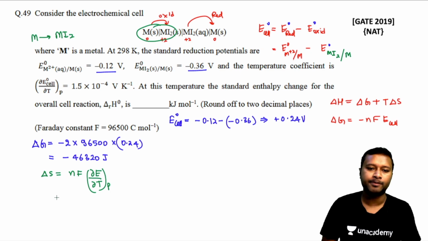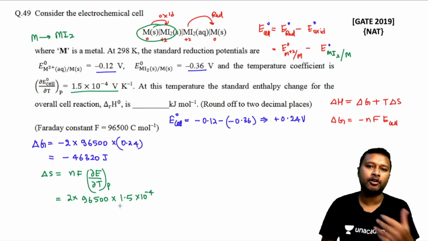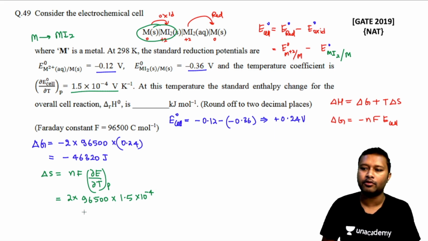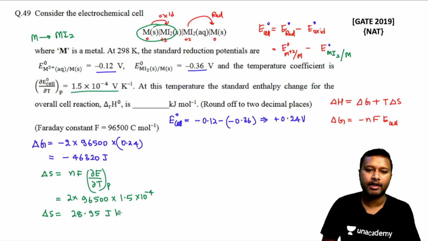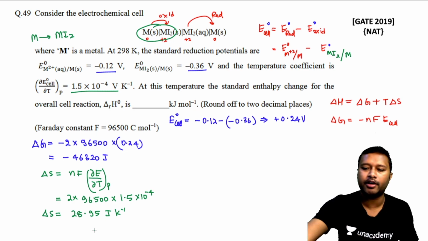Just put the values now. N is 2, F is 96500, multiplied by this value which is already there in the question, so it's 1.5 into 10 to the power minus 4. Multiply it. I am not doing it because the calculator is provided to you, so you can do it on your own. So your delta S is going to come out around 28.95 joules per Kelvin. Okay, this is what you will get as your delta S.